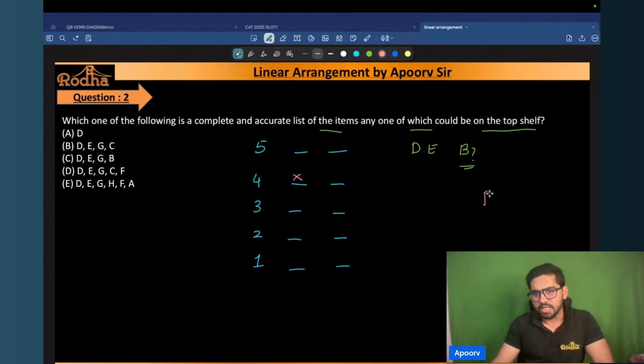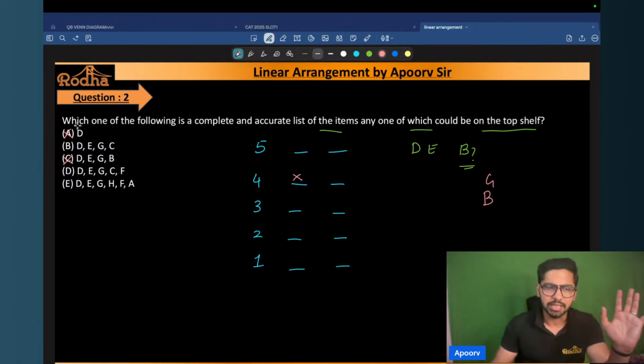Because above B there has to be G, right? So above B there has to be G. So B cannot be on the top shelf. That is one of my understandings. So whichever option has B cannot be my answer, right? So option C is ruled out. Option A is also ruled out. Why? Because D and E both can be on the top shelf, so option A only has D, right? So we'll start eliminating.